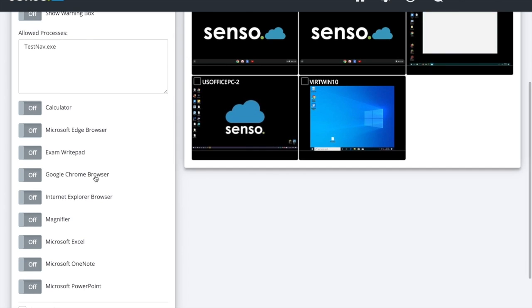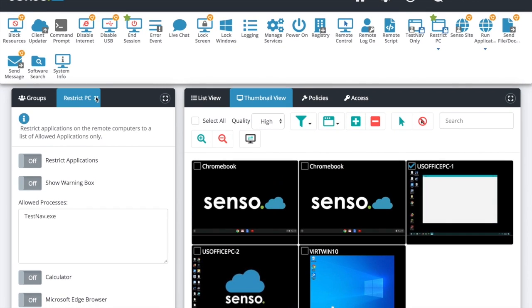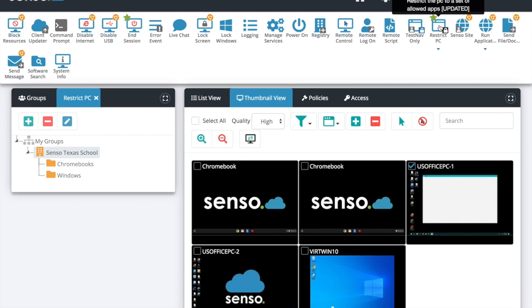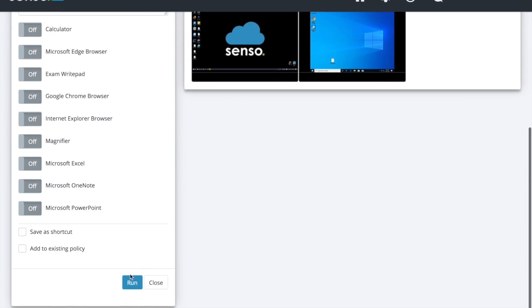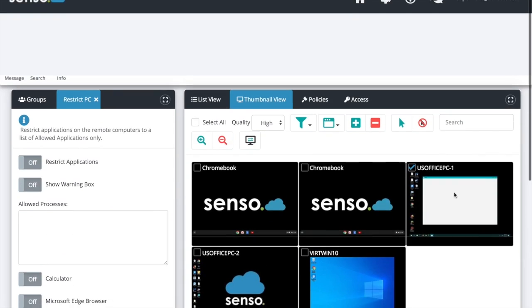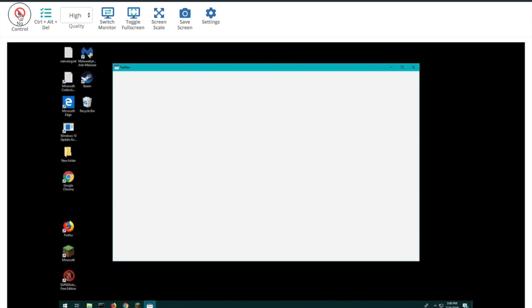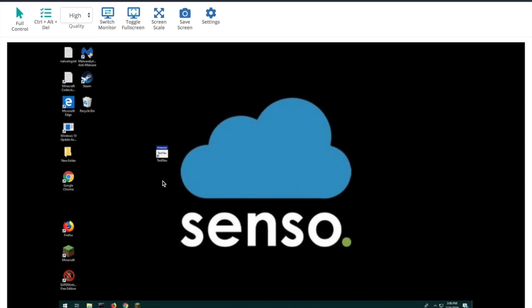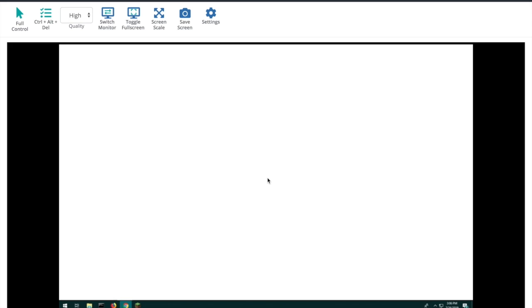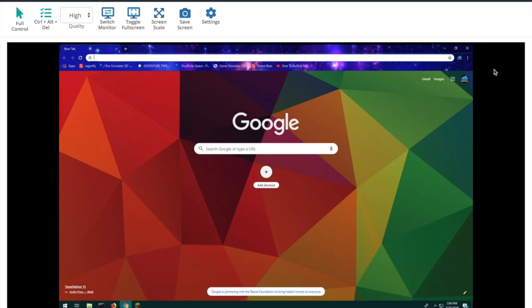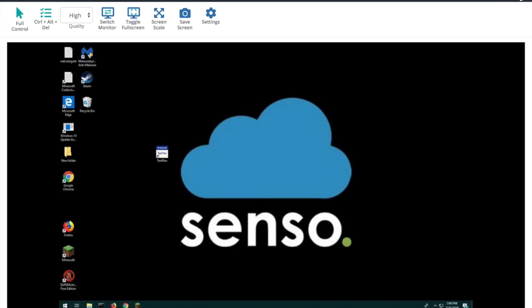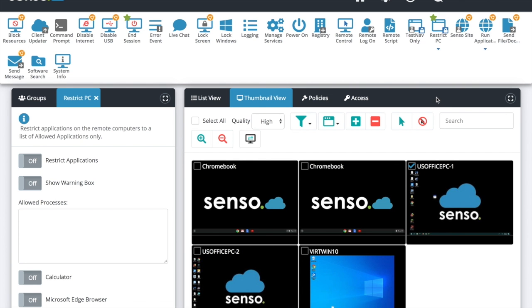When we're at the end of the day, when we're done and we want them to have access to everything on there, we simply run Restrict PC again, have everything toggled off and click run, and now everything on that device is open back up like normal and they can utilize the device. And because typically you do testing in a lab, you're going to want to give them access to get back online and do things after testing is over. Very handy tool, saves you a lot of time getting ready for state testing.